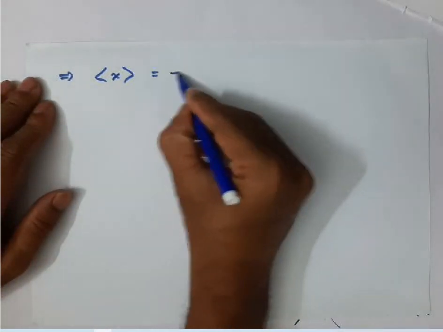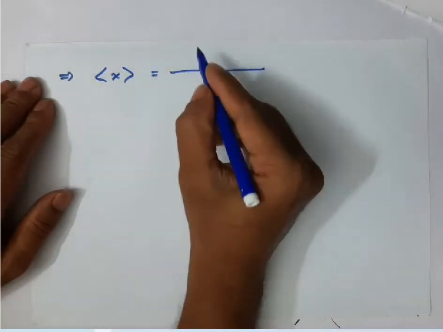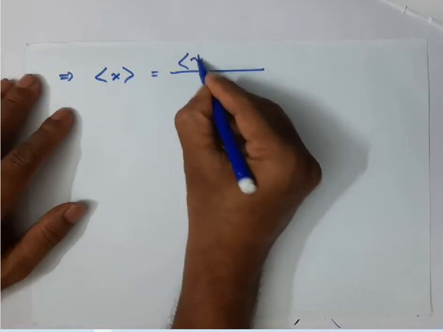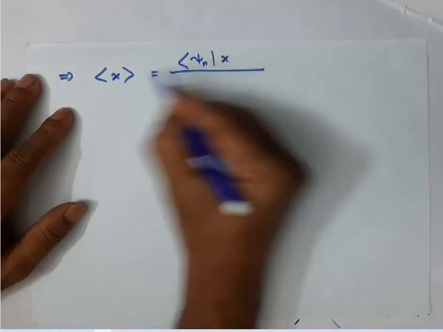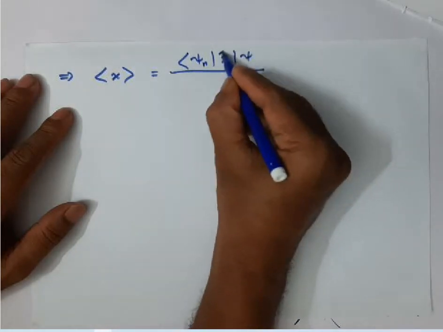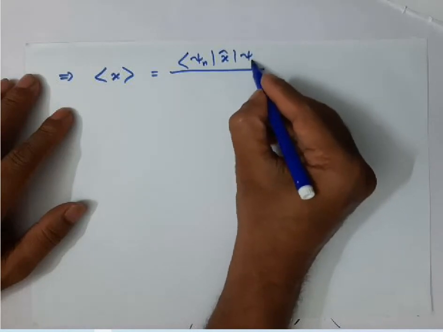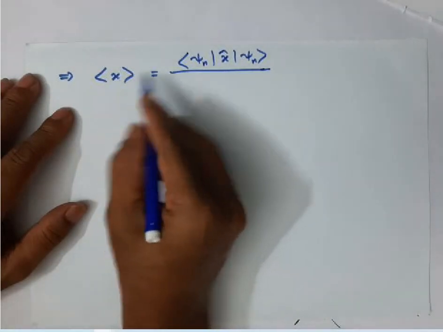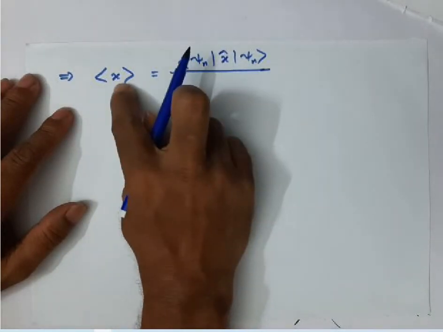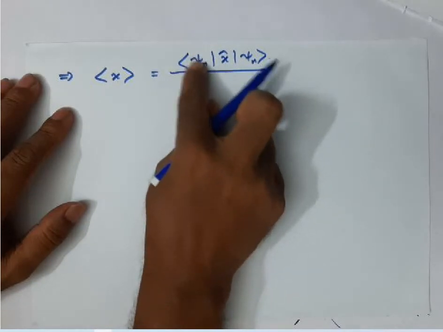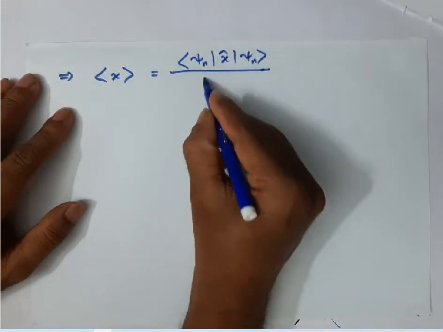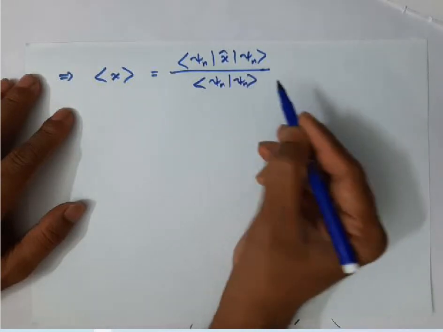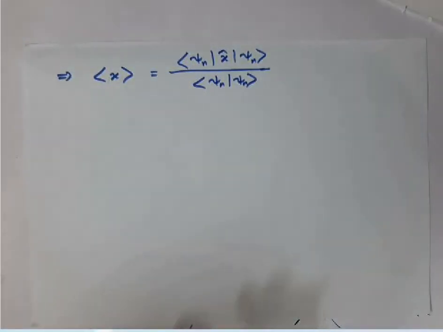I told you that this expectation value can be calculated using this formula: bra of the wave function of the nth state, the position operator, and the ket of the wave function for the nth state. We are finding the average value of position for the nth state, so you should take the nth state wave function, bra of psi n and ket of psi n. If you calculate this value, you will get the average value of position.